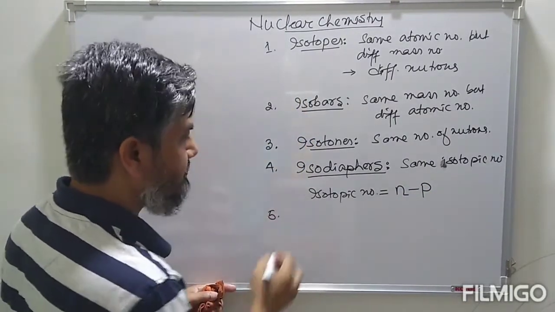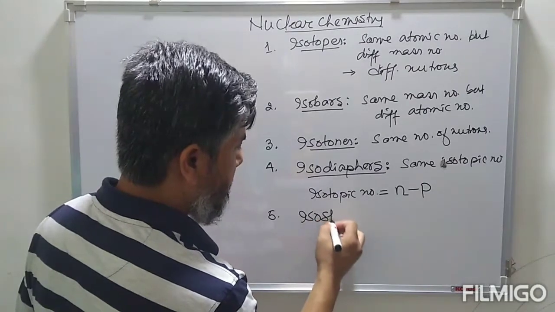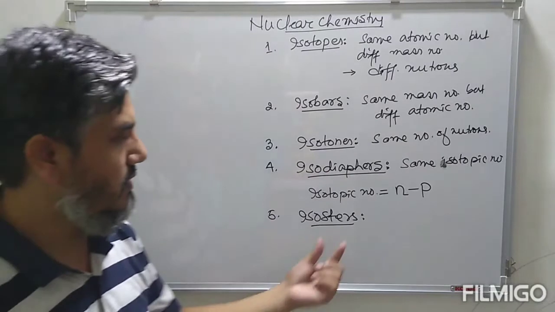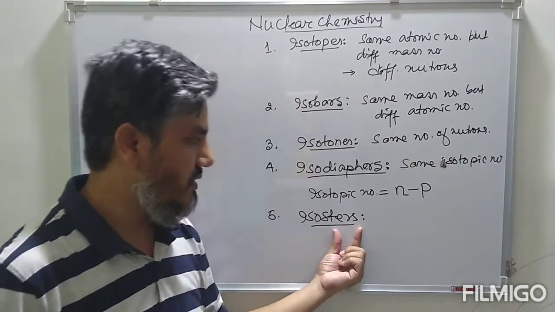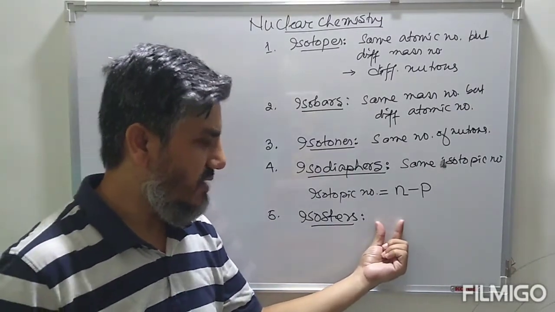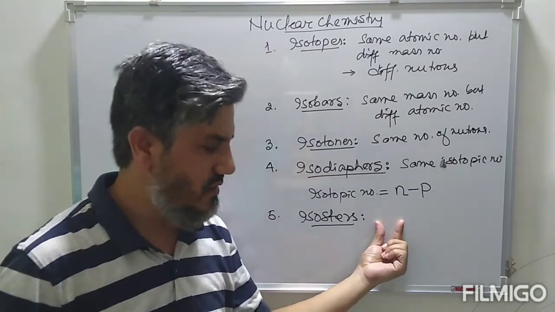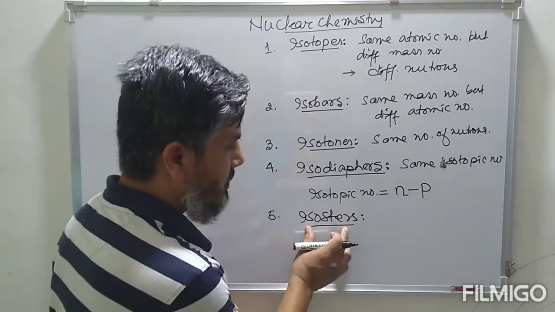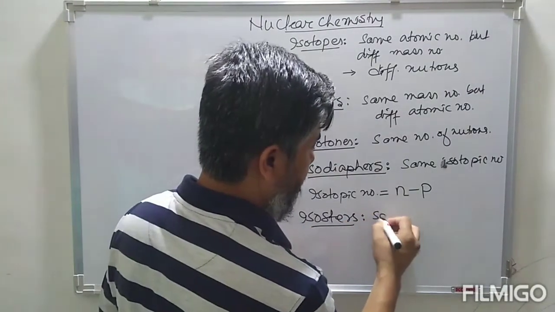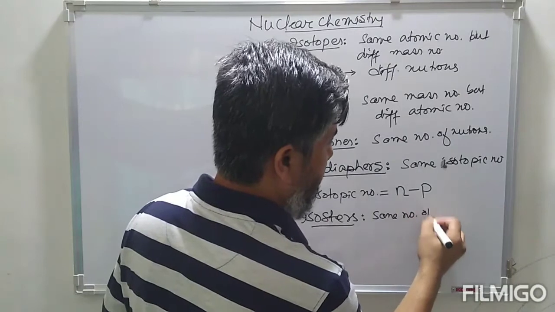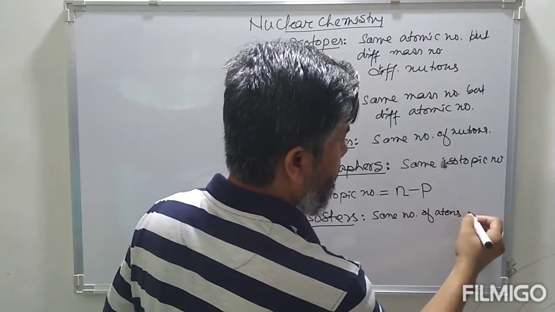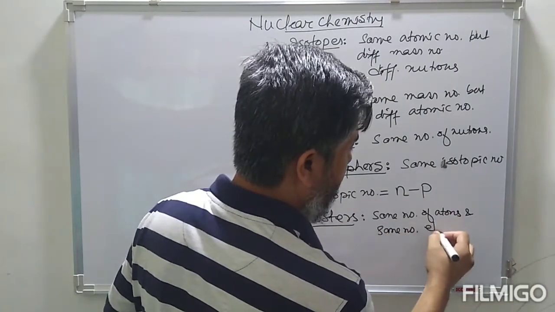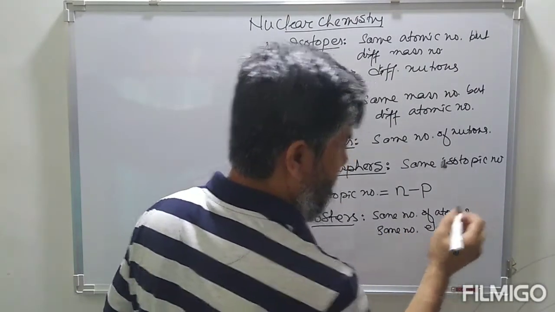Then we have isosters. Isosters are a pair of species having the same number of atoms as well as the same number of electrons.